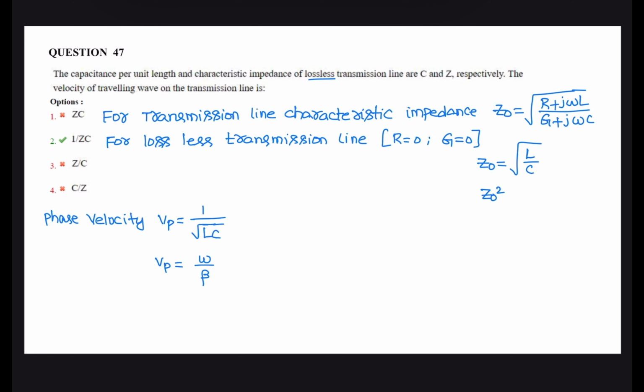Z0 square is equal to L by C. Phase velocity is 1 by square root of LC, or phase velocity can be written as omega by beta. So omega by beta is omega by omega root LC, that is, phase velocity is 1 by root LC.